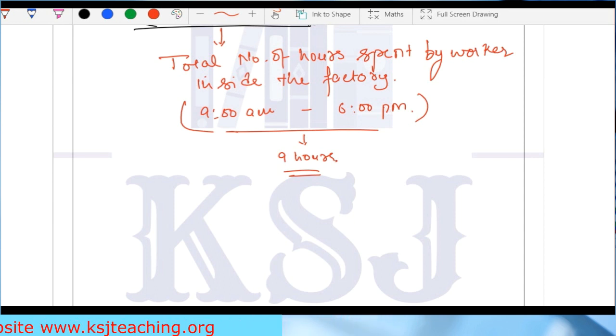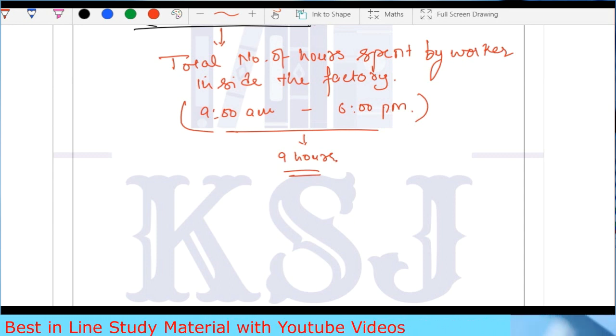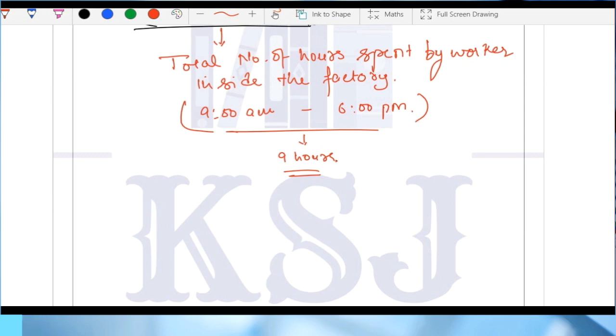Just imagine you are a businessman and you have a big factory. A number of workers are working under you. What you will observe is, if your worker is staying from 9 a.m. to 6 p.m., can he work for 9 straight hours? Can you work for 9 straight hours? Tell me. Sir, we are chartered accountants. Whenever there are last dates of filing, we work even 12 hours continuously. Some people might say this. Even we have experienced it.